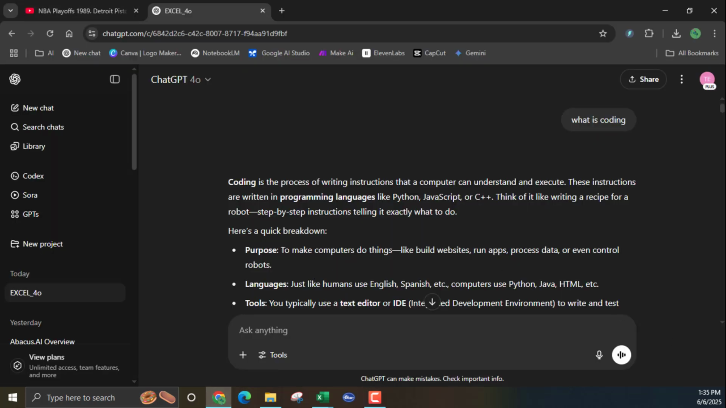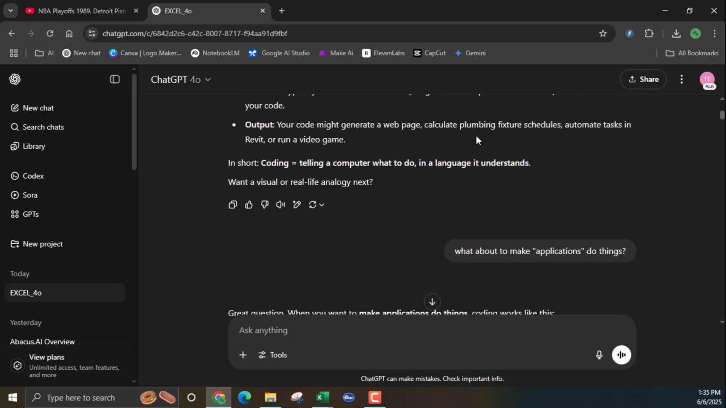So I went through an exercise, and my first question to ChatGPT was, what is coding? So I wanted to get it down to the basic, I don't know anything, basic level. So I just asked it. And it went through and it said coding is this, that, and the third, right?